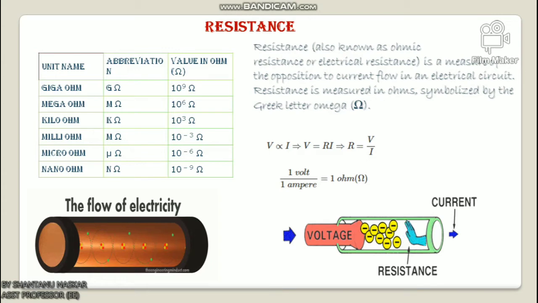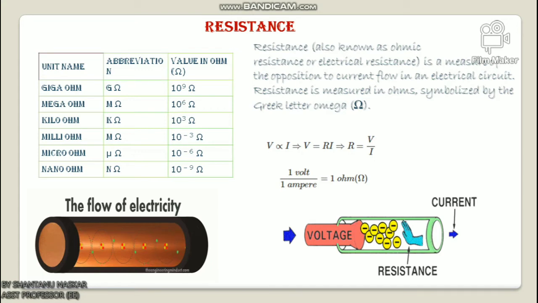Hence, resistance is defined as the ratio of applied voltage to current through the substance, which is V proportional to I. So V equals RI, so R equals V by I, where V is the voltage, I is the current, and R is the resistance. Okay, so let us discuss the concept of resistance.